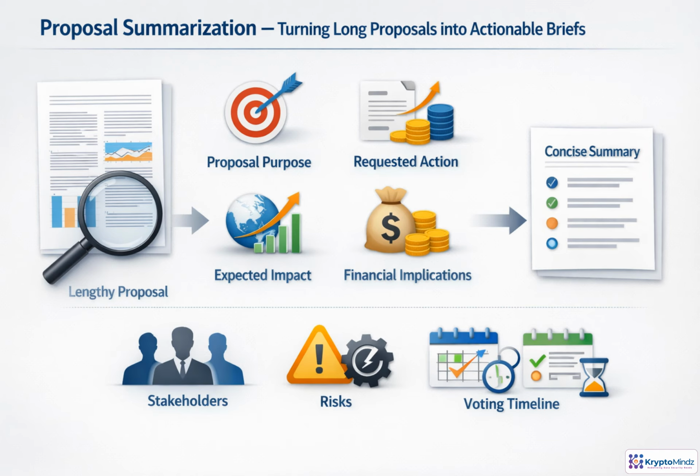A strong summarization agent turns a governance proposal into a voter-ready brief. It ingests the full text, extracts the core objective, and identifies the exact decision being requested. Then it pulls out money movements, contract changes, affected stakeholders, and expected impact. It also validates timelines, quorum rules, status, and execution conditions against reliable sources. The result is a concise summary that flags risks, ambiguity, or missing information voters should notice.